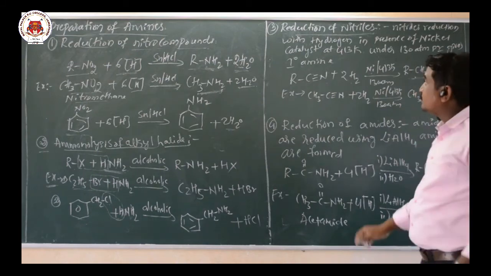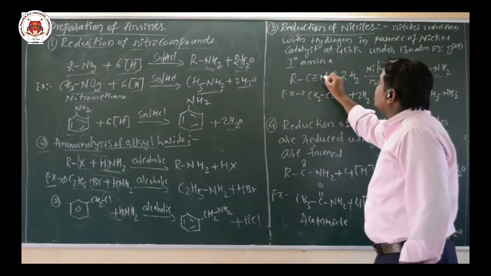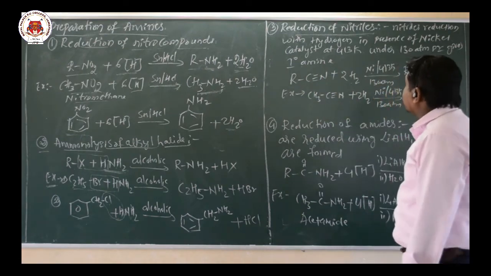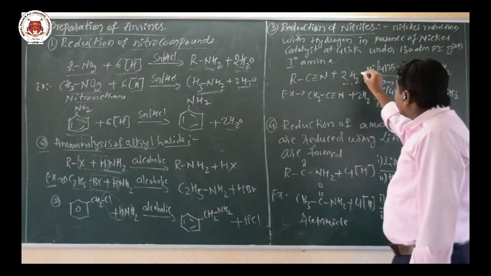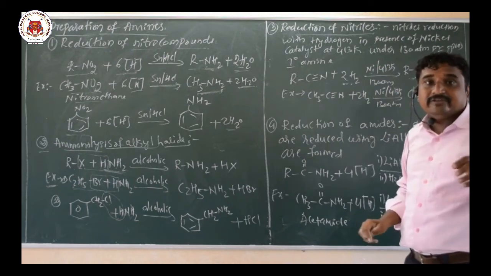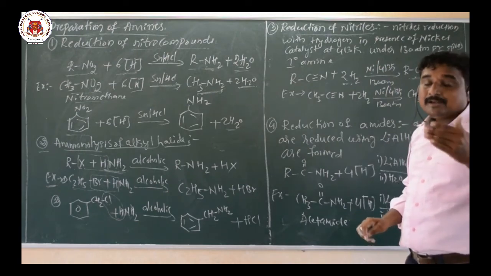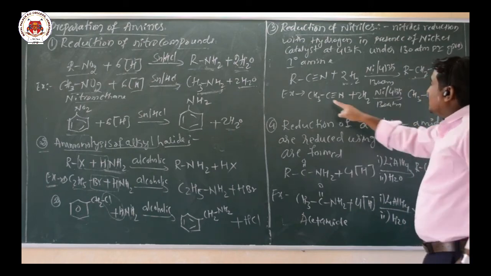The cyanohydrocarbons, these are also called nitriles. They undergo reduction in the presence of hydrogen, where the catalyst is nickel, the temperature is 413 Kelvin and the pressure is 130 atmospheres. So there is a formation of primary amine.